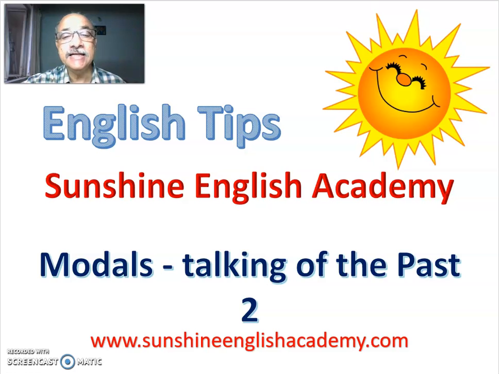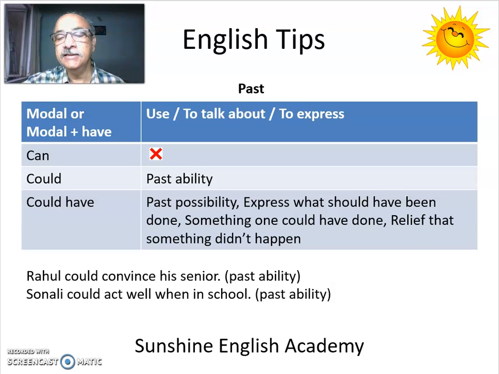This is our second lesson on the use of modals to talk about the past. For those who haven't watched the previous video on the use of modals to talk about the past, I recommend that you do so. The links are given in the description box. In the previous lesson, we saw how will have, would, and would have are used to talk about the past. In this lesson, we will begin with can, could, and could have.